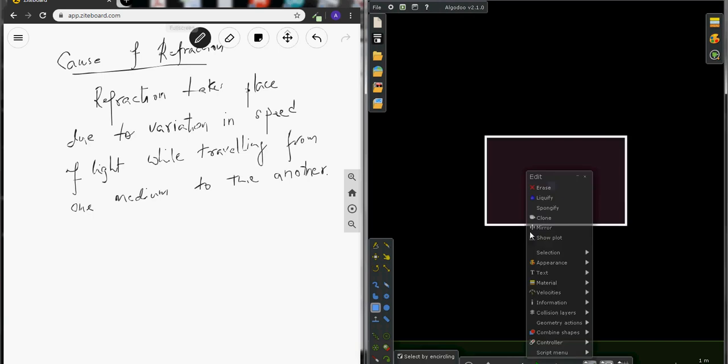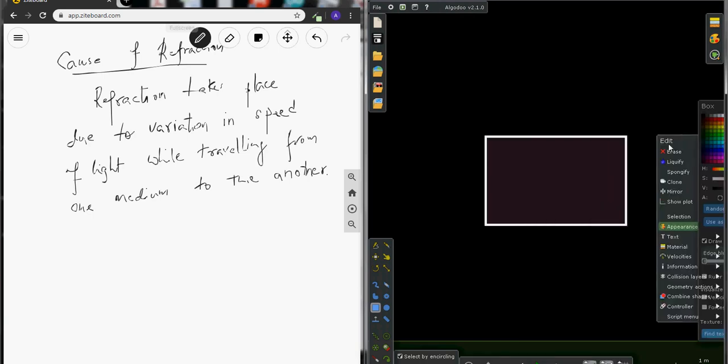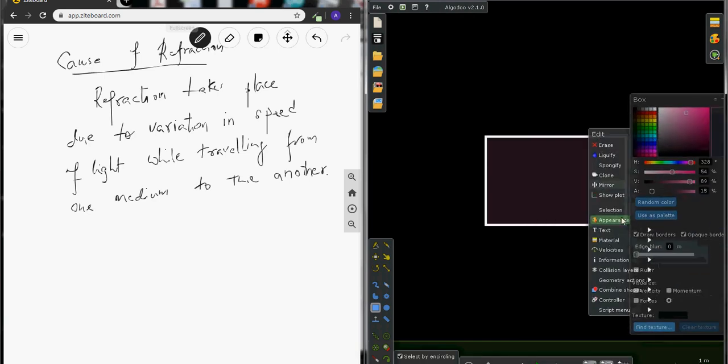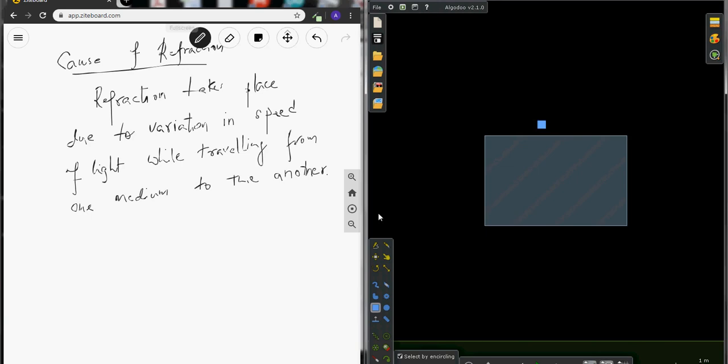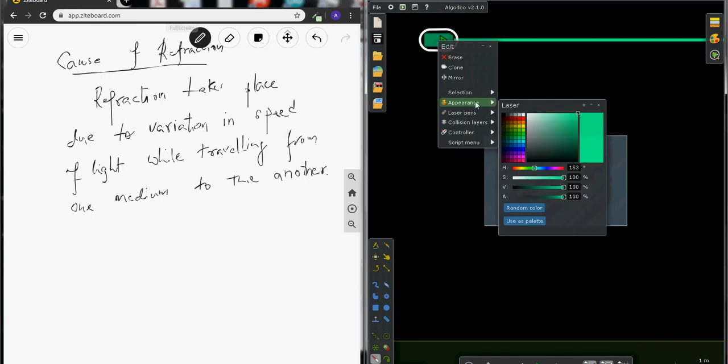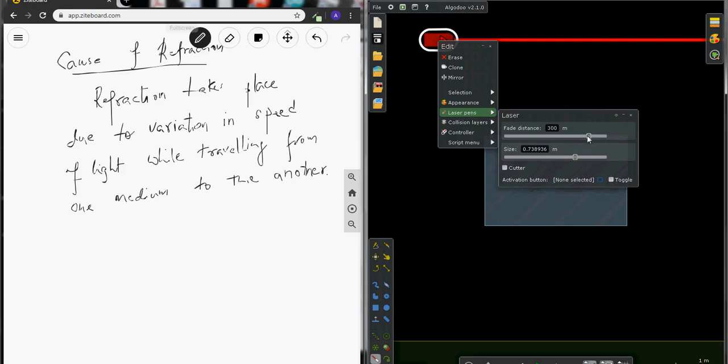Now we will see a practical demonstration of this. How does it actually feel? I am using a physics engine here, a simulator. Let's see how we can set up the environment. I will first make a block. Imagine this is glass. I'll give it an appearance material of glass. So this is glass now.